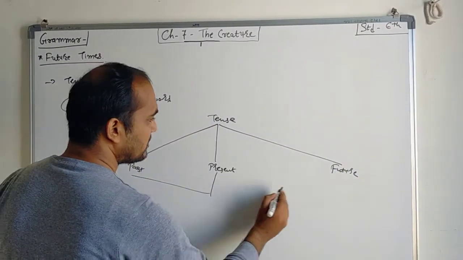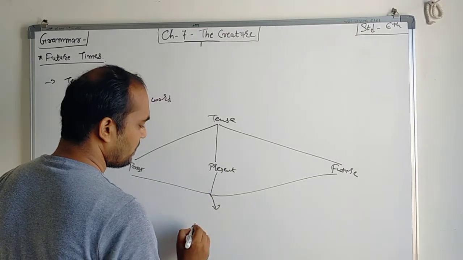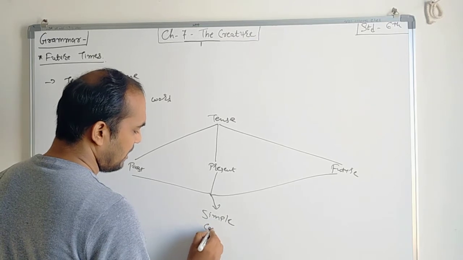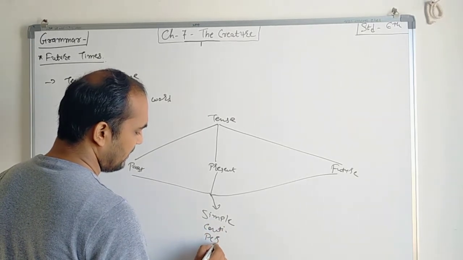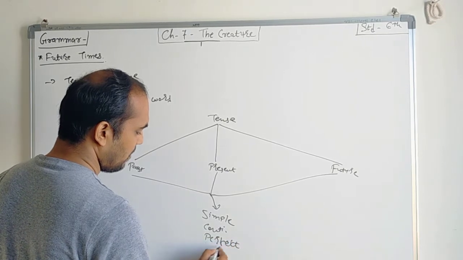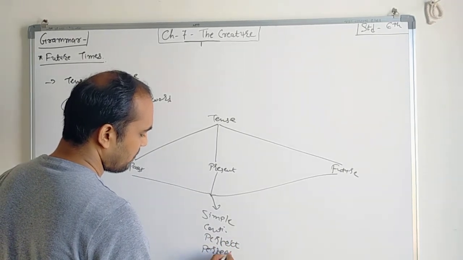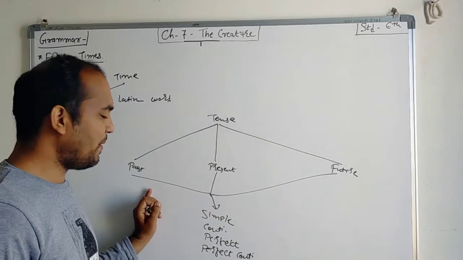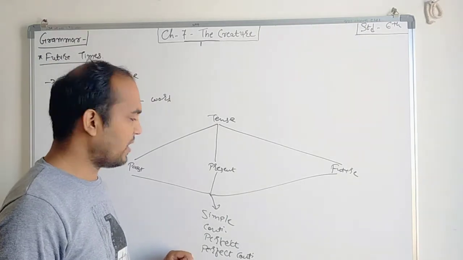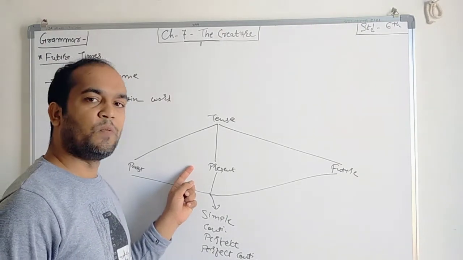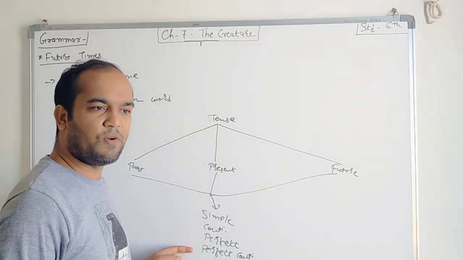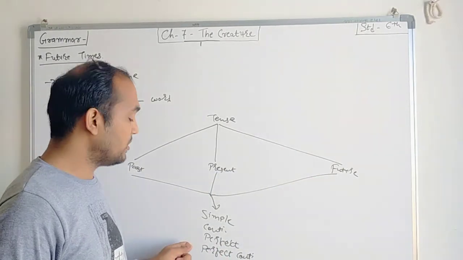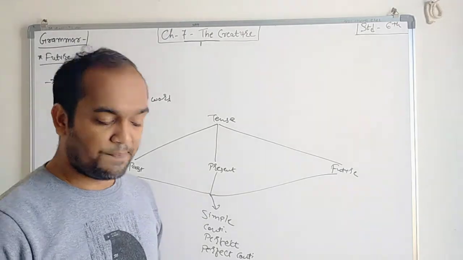All three tenses have four sub-tenses: simple, continuous, perfect and perfect continuous. It means if we are talking about past, there are simple past, past continuous, past perfect and past perfect continuous. If we talk about present, there are simple present, present continuous, present perfect and present perfect continuous. And if we talk about future, there are simple future, future continuous, future perfect and future perfect continuous tense.